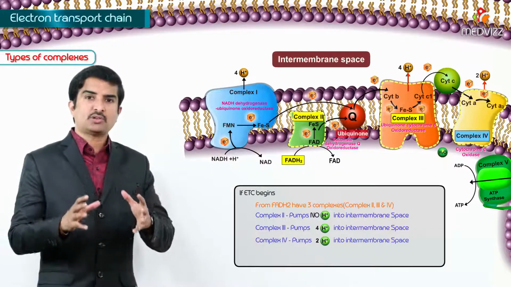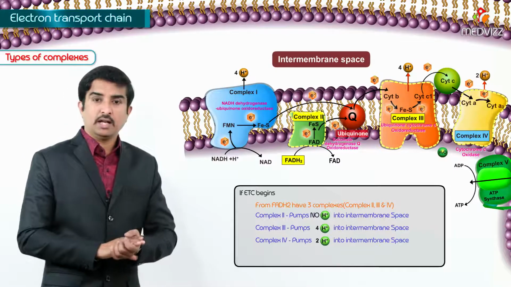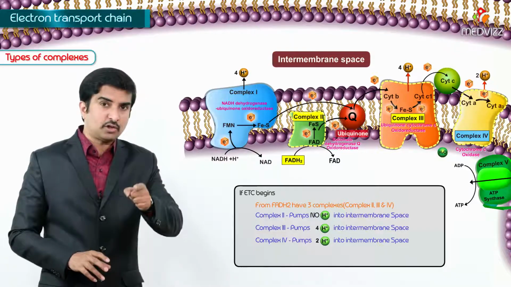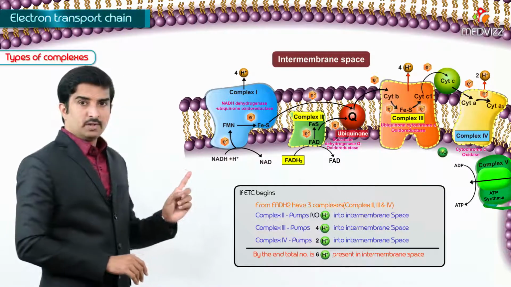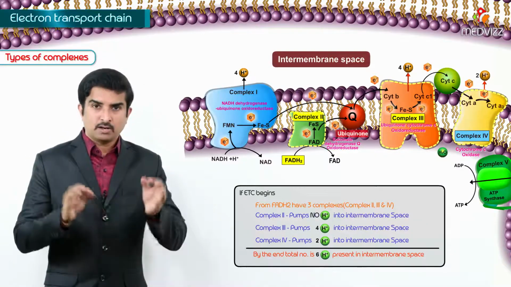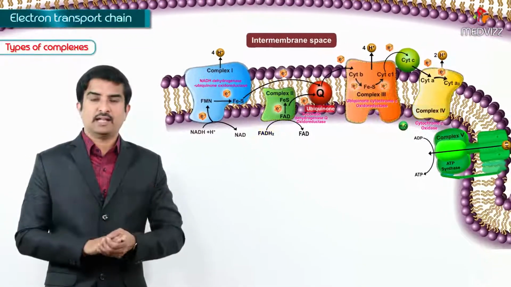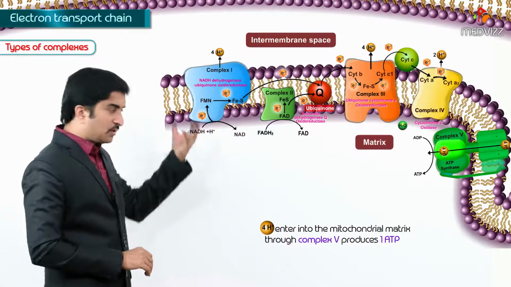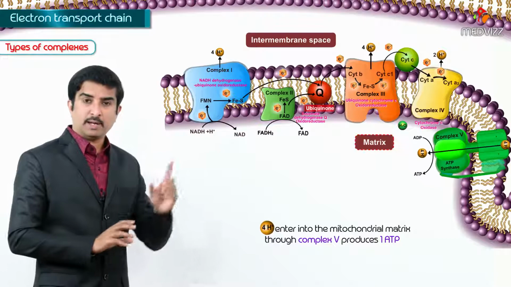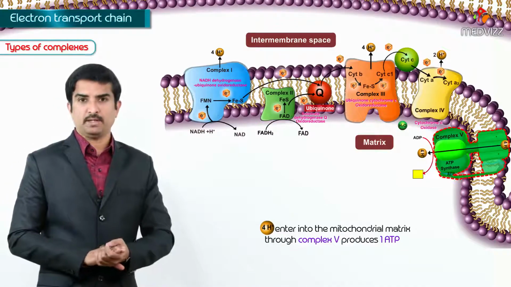So, how many hydrogen ions are pumped into the intermembrane space if the electron transport chain is from FADH2? 6. What about from NADH? 10. So, that is the reason, guys, you have to remember 4 hydrogen ions which will enter into the mitochondrial matrix by means of complex 5 produces 1 ATP.